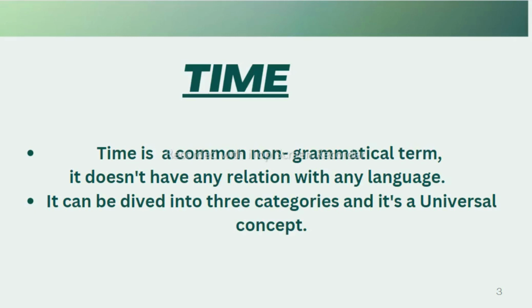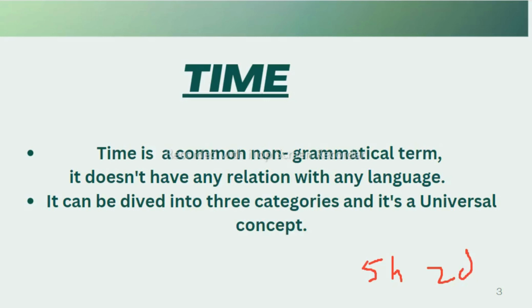It is a non-grammatical term because you can count minutes, hours, days or years. For example, if I say 5 hours and 2 days, it shows a number. So students, it can show you time but it cannot show any grammatical structure of a language. So, time is a non-grammatical term, a universal concept as present, past, and future. It doesn't show any grammar. The whole world sees it in this way only: present, past, and future.